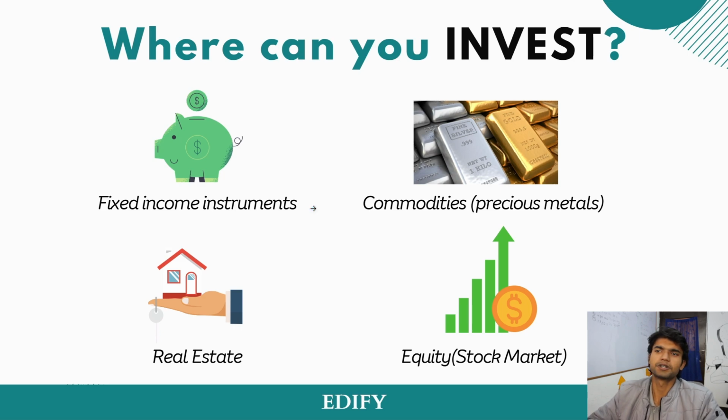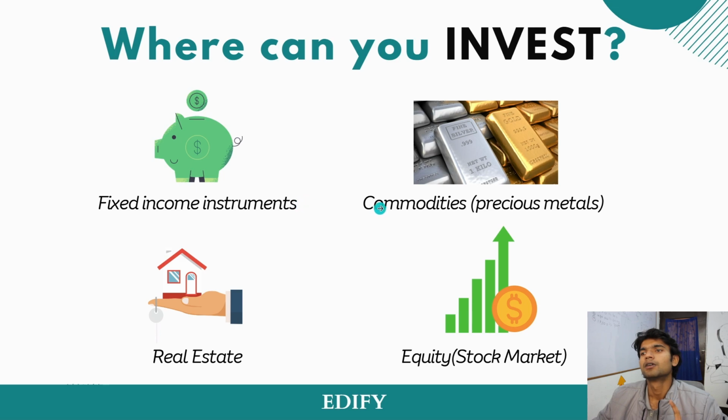Now, fixed income instruments can be your FDs and RDs. Okay, FDs, fixed deposit, RDs, recurring deposits. That is in fixed income instruments. So we'll be just picking up 2-3 instruments of all the investment options, and we'll be discussing its pros and cons in the later slide.